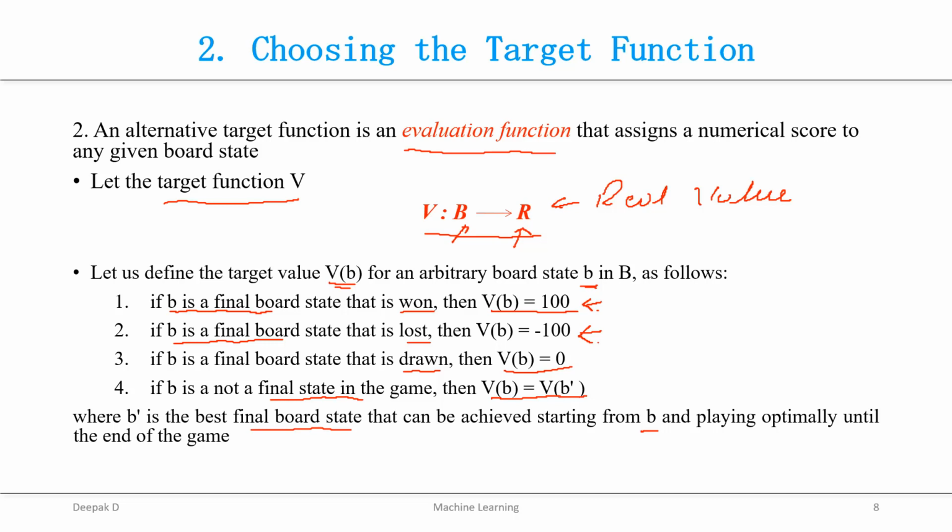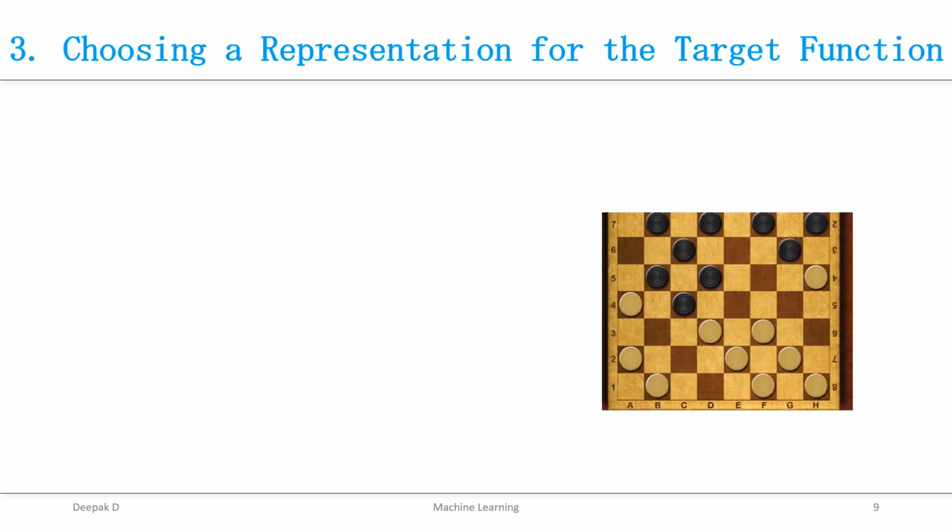One is with the help of indirect training examples, that is choose move. It is difficult for us to train our system with it as it provides only the moves, but it does not provide any values. Whereas in the second method, the evaluation function, it provides some real value for each and every board, so that you can choose the better moves. The first two design choices are done.